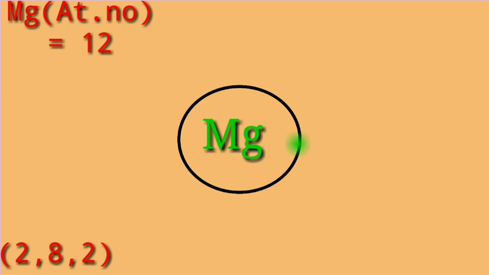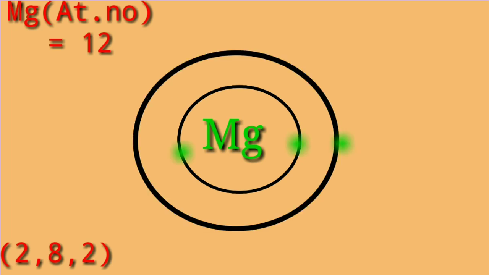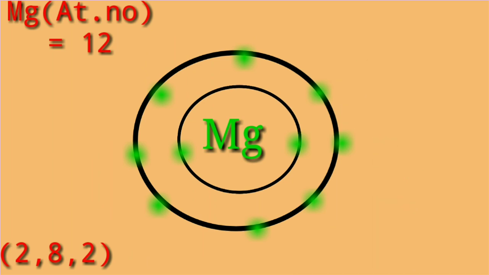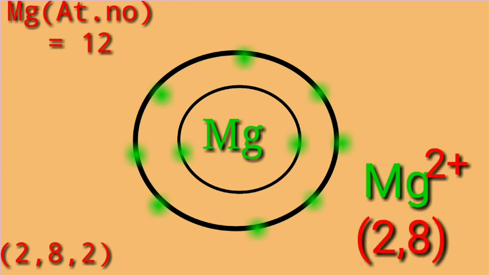In first shell it contains 2 electrons, in its second shell 8 electrons, and in the third shell or valence shell, 2 electrons. This magnesium atom will donate 2 electrons and form magnesium cation with electronic configuration 2 and 8. That is, it contains 10 electrons.